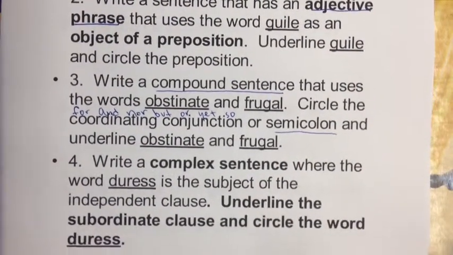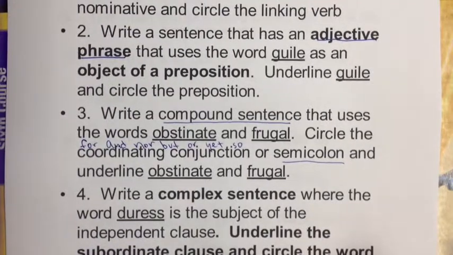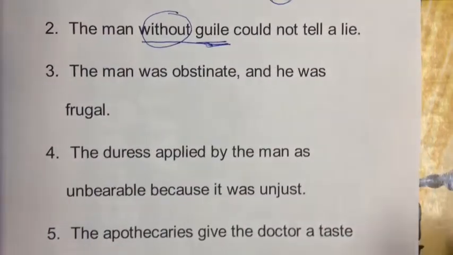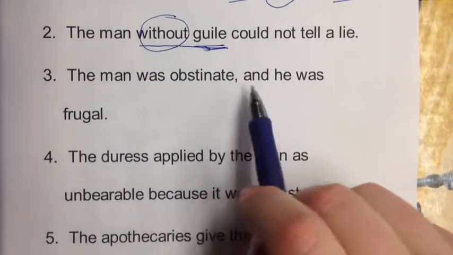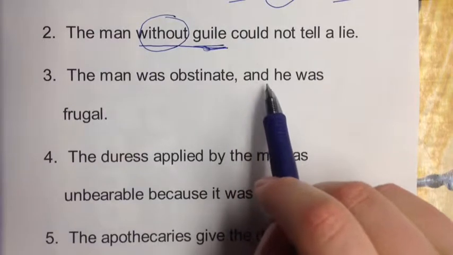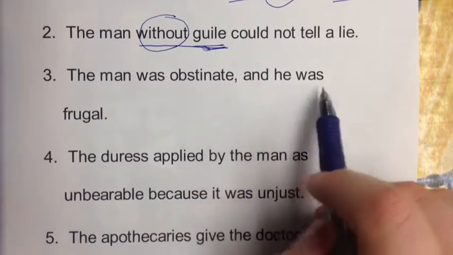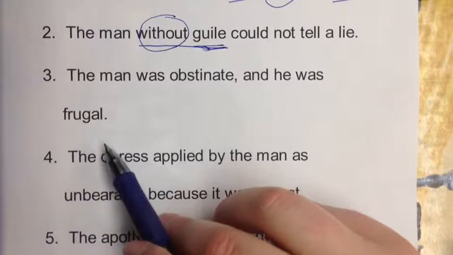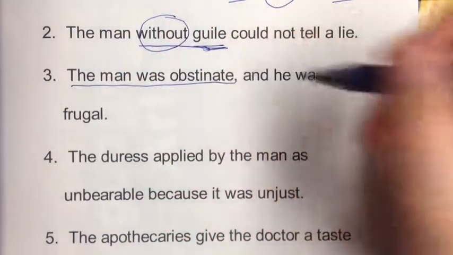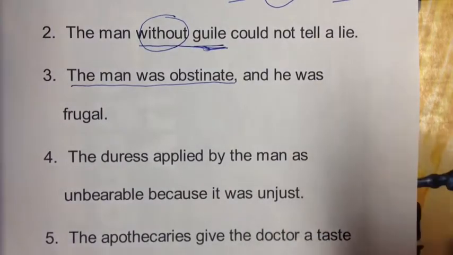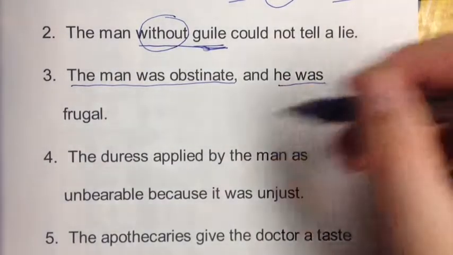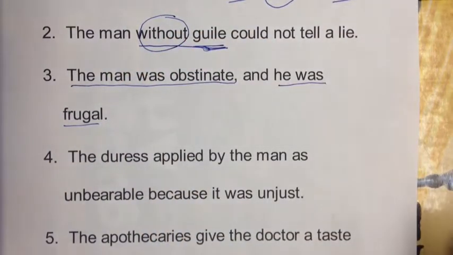So here's my sentence. The man was obstinate, comma, fanboys, and, that's what that is, he was frugal. So a compound sentence has two complete sentences. It has one here. This could stand alone. The man was obstinate, period. He was frugal, period. That could also stand alone.